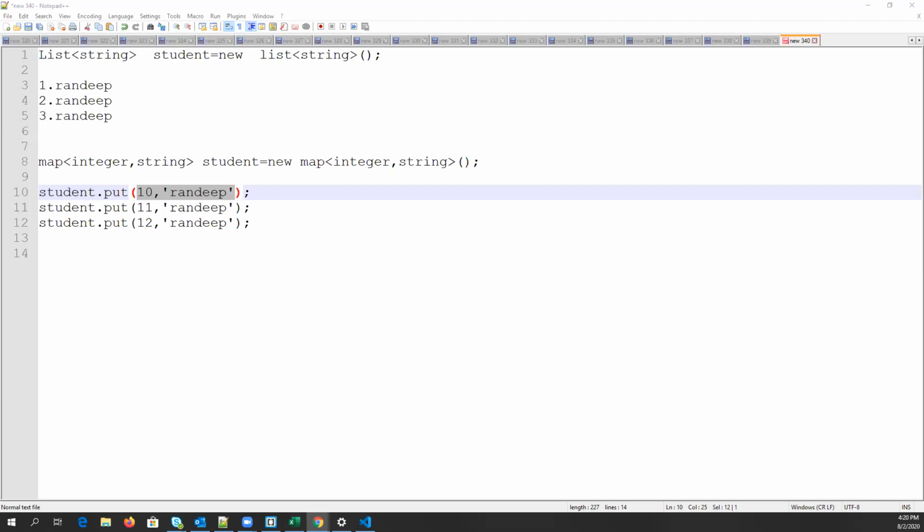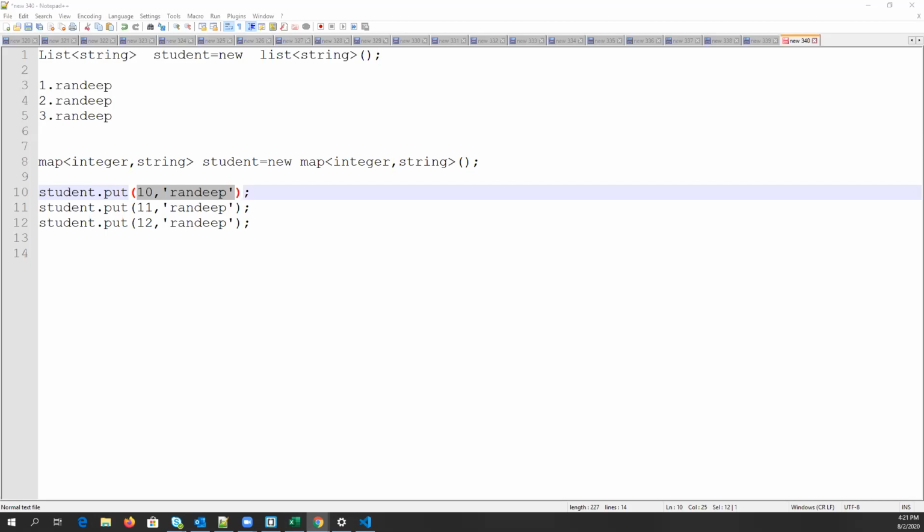Actually, as I said, the key has all the rules that are applied on set, and the value has all the rules that are applied on list.